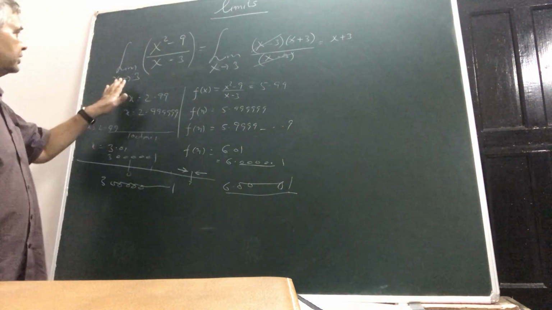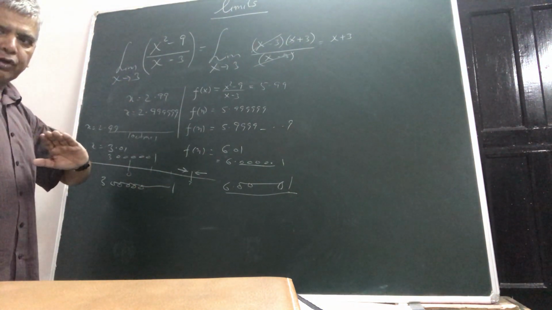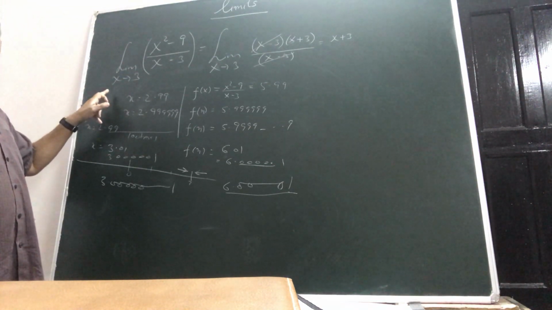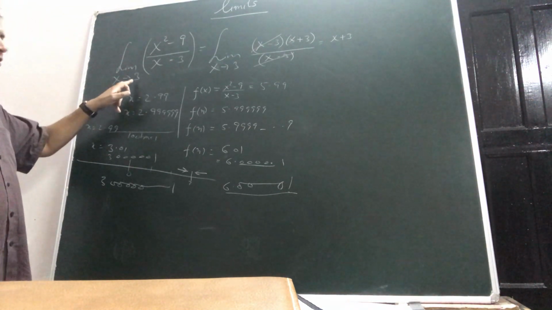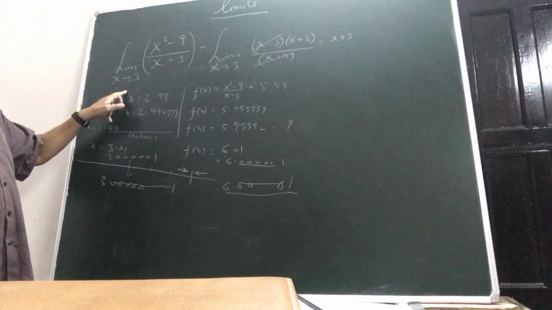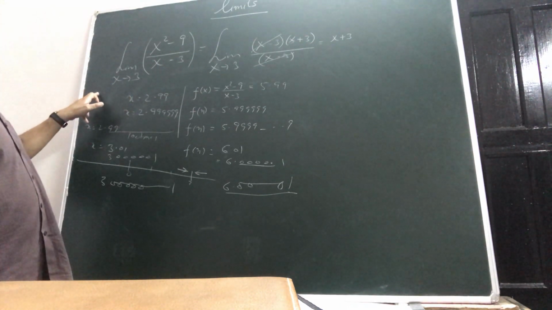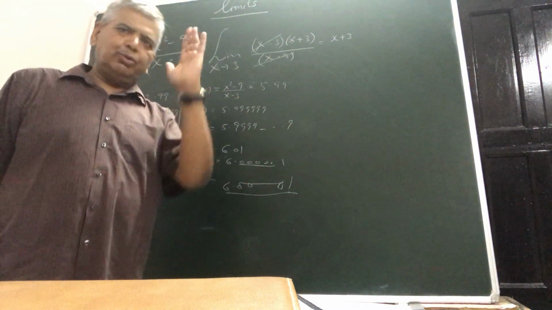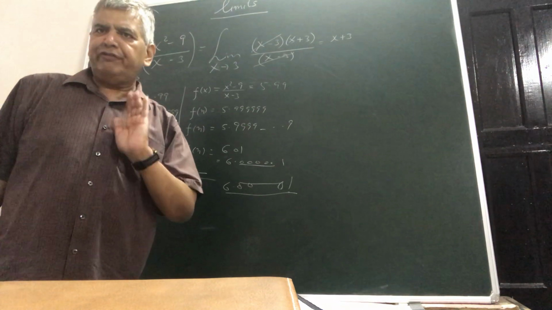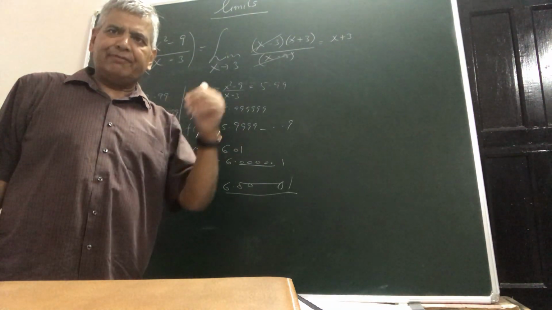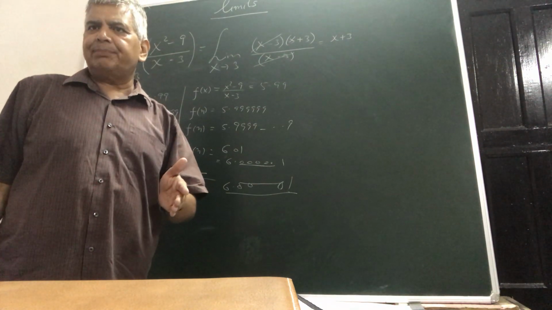That's the thing. So this is one example for making you understand that yes, under the limiting condition, whenever a number tends towards 3 or whatever, in general, suppose x is tending towards a number small a, then x will never be equal to a, but x can come nearer to a to any degree whatsoever one feels like. And as I said, that nearness and farness is a relative concept.